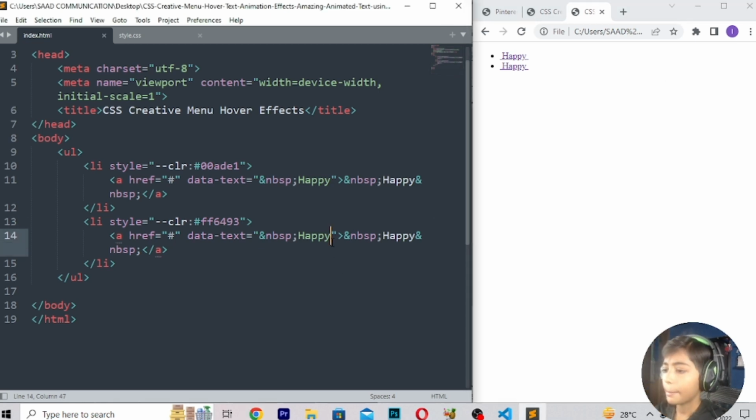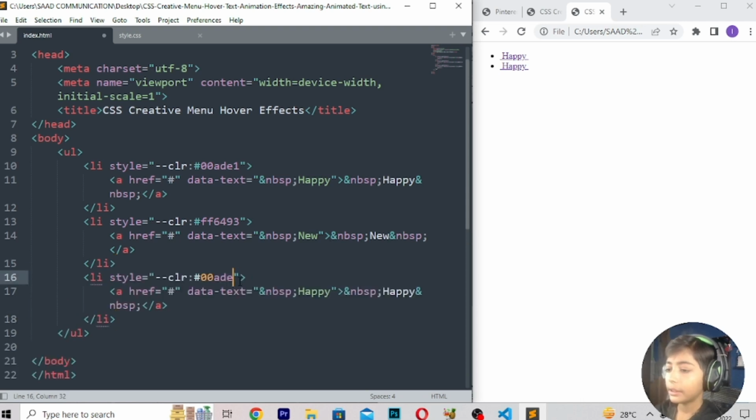So now here you can write new, and new. Then enter, then paste. Then here you can add this color, FFDD1C, and here we can write year, and here we can also write year.